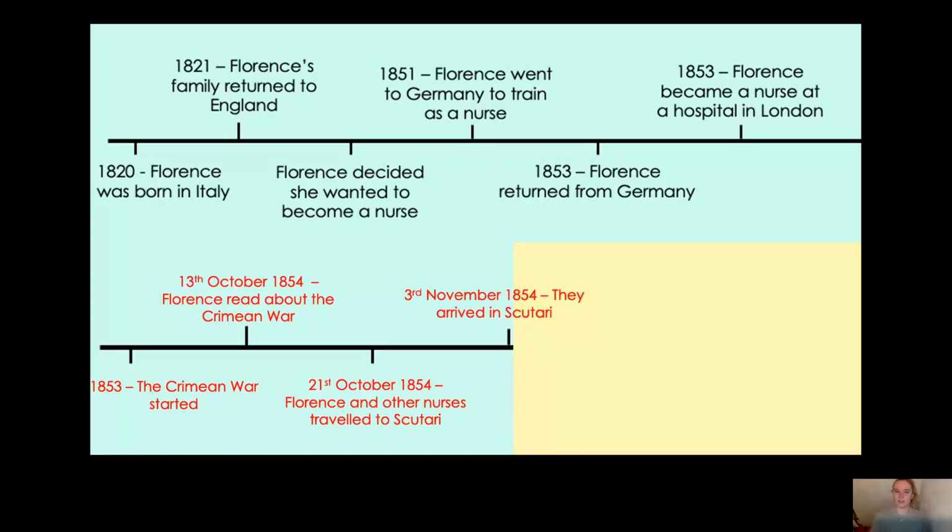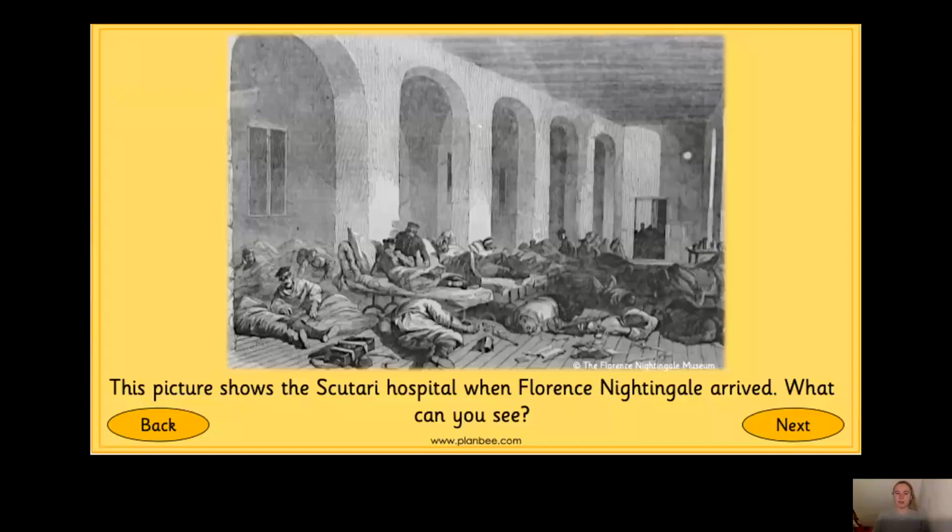Let's find out. So this is a picture of what Florence Nightingale and the other nurses found when they arrived at the hospital in Scutari. How do you think Florence Nightingale felt? Doesn't look like a very nice place, does it? Can you see on the floor there's lots of people? What else can you see in this picture? Can you pause the video now and have a think? What can you see in this picture? Okay, Yeti, so let's have a look together.